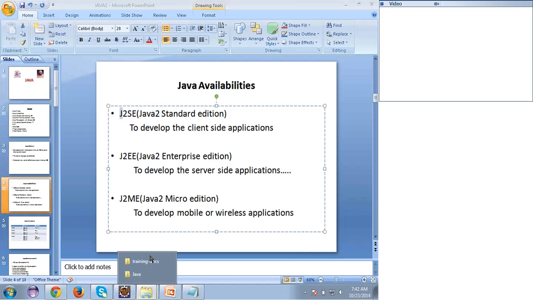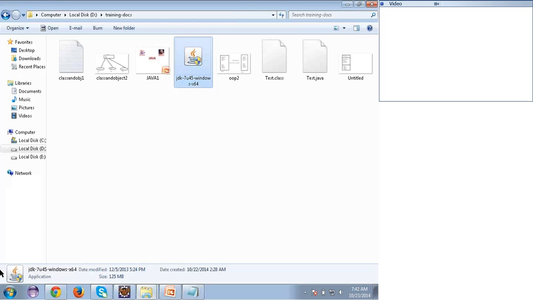Suppose I'm using the operating system Windows 7. So I need to download the Java version which will support the Windows 7 operating system. Okay, mine is 64-bit. So based on the version and bit, I have to download it. In my case, I have downloaded the JDK 7 version. From the Oracle website, we can download that.